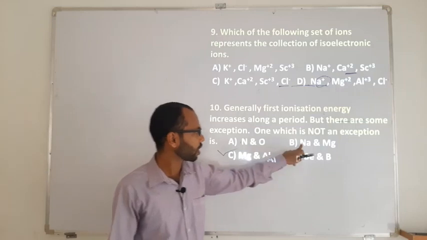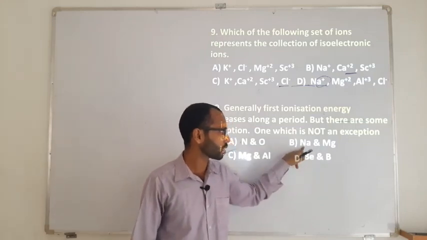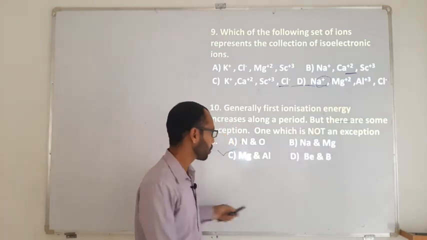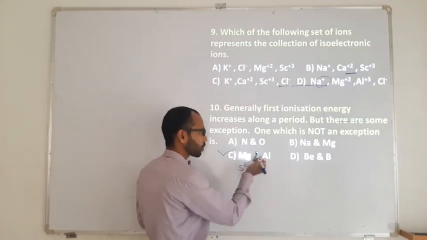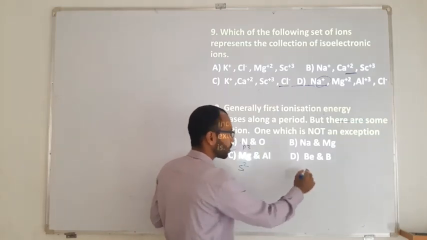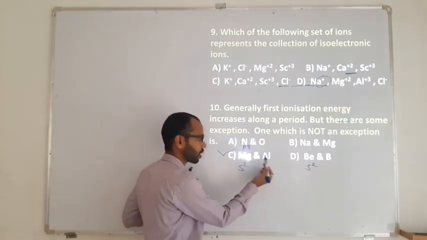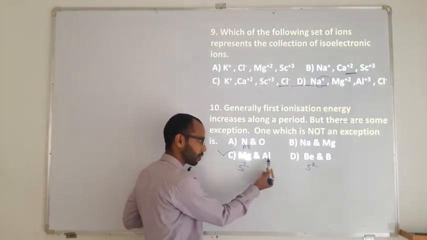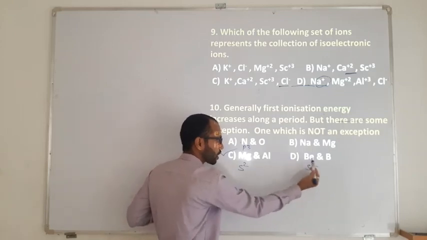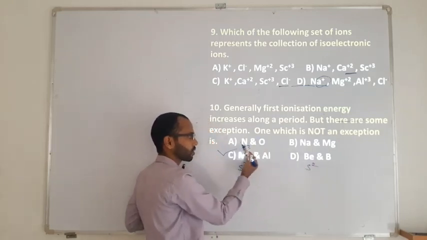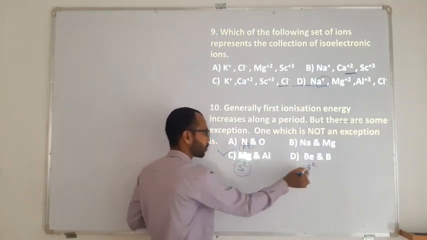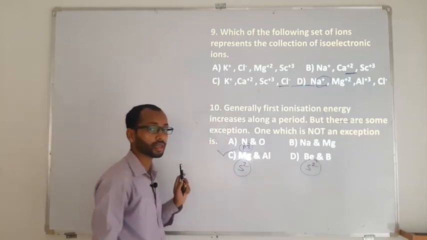Nitrogen and oxygen, and here it is going to be sodium s1, magnesium s2. So here s2 configuration, it's p3, it's s2. Though they have somewhat larger size than aluminum in this case, boron in this case, and nitrogen in this case, they all will have more ionization energy, which is against the rule.